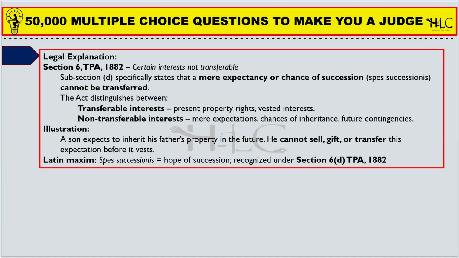See, there are three people, A, B, and C, and A says to B that on the death of C, my property will be given to B. So A says, I will give my property to you, that is B, on the death of C. So C dying is an uncertain event. Before C dies, there are chances that A or B might die. It is based on an uncertain future contingency. So in such cases, such kind of interest cannot be transferred.